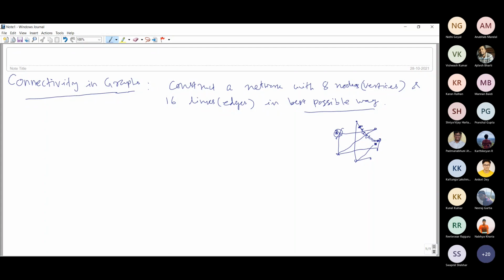So this measures the strength of connectivity in a network or in a graph, how strongly it is connected. For this we shall introduce some parameters. I shall answer the question of how to construct a network with 8 nodes and 16 links in the best possible way, so we'll have this construction. Before that, I would like to introduce those parameters which measure this connectivity strength in a graph.